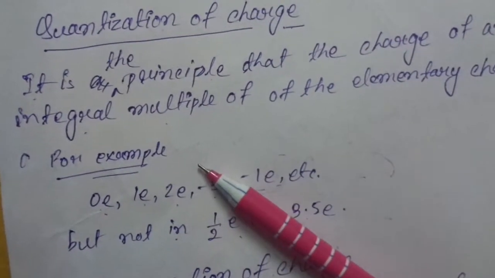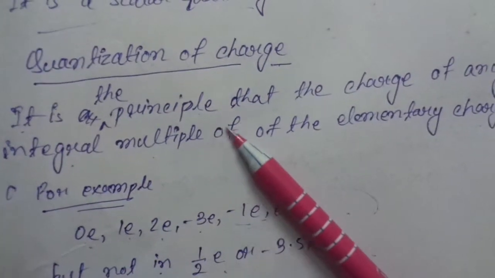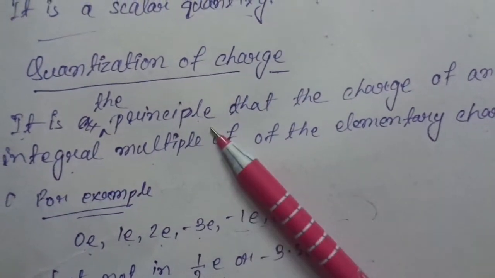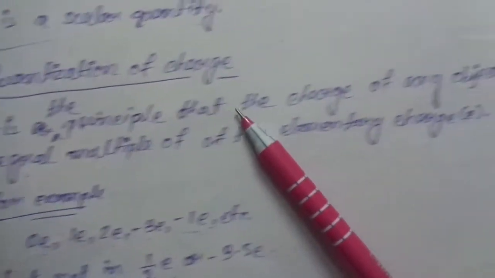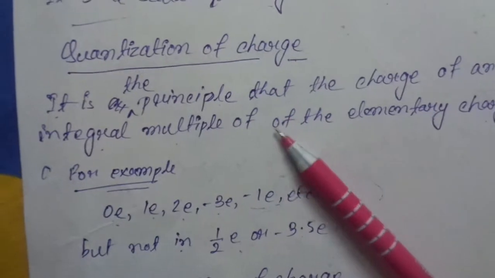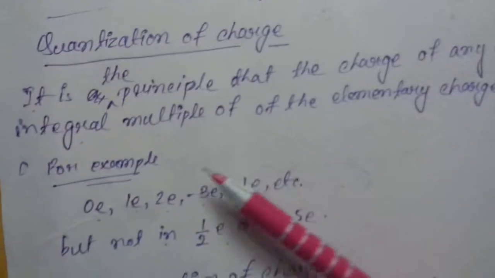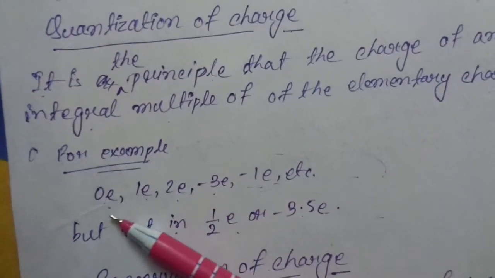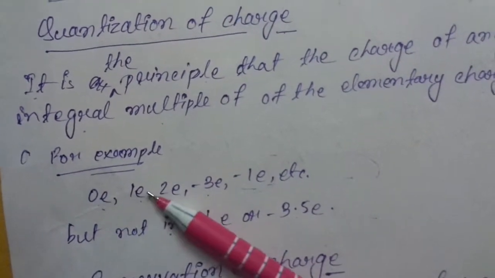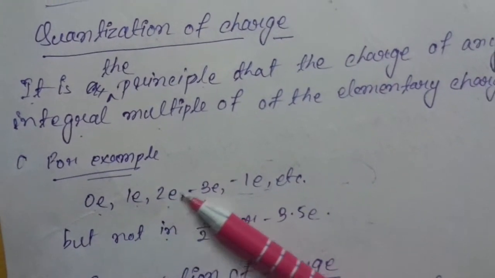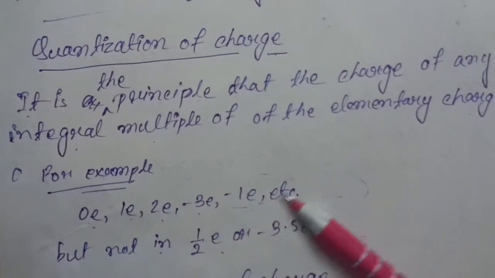For example, 0 into e, 1 into e, 2 into e, minus 3 into e, minus 1 into e, and so on, are quantization of charge.